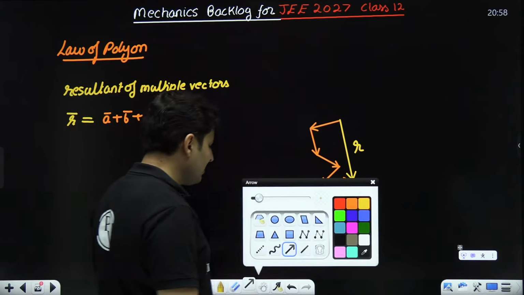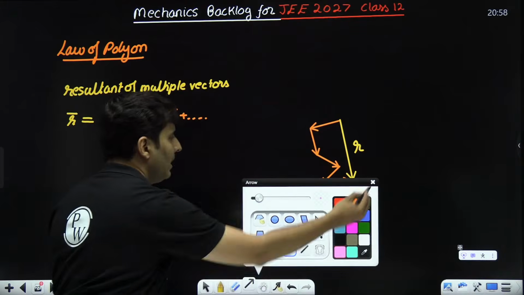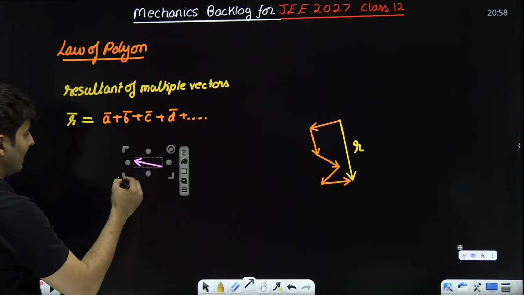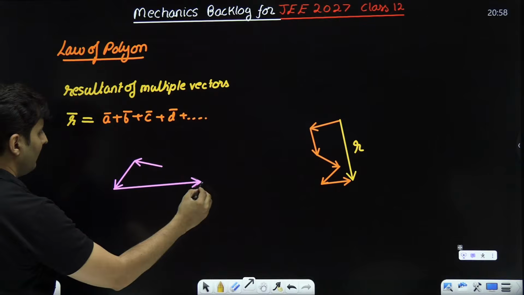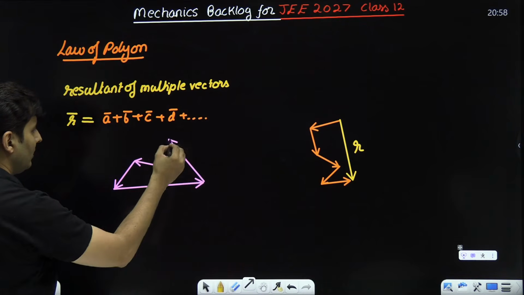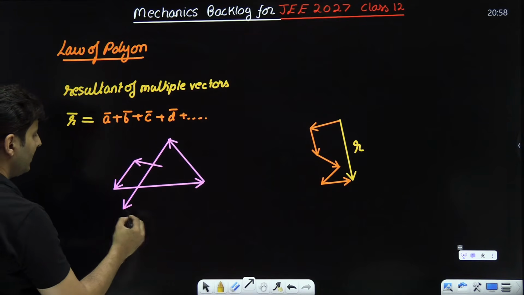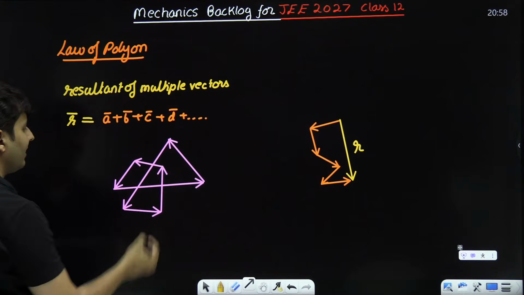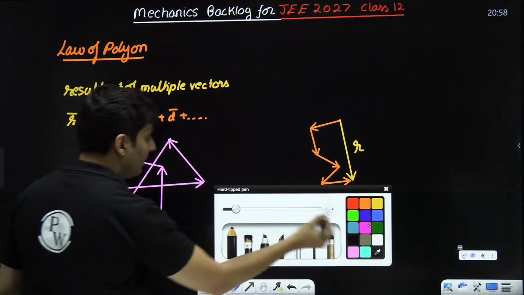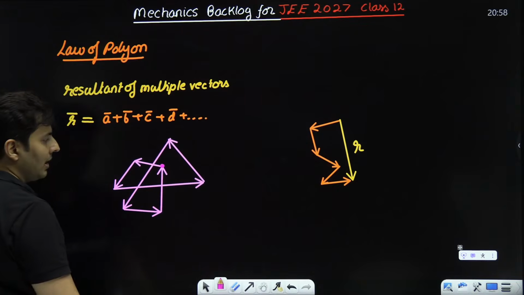Now, sometimes it can also happen, maybe you are having one vector, then second vector, then third vector, then fourth vector, then fifth, sixth, and seventh vector, like this. You end up at the same point where you started.